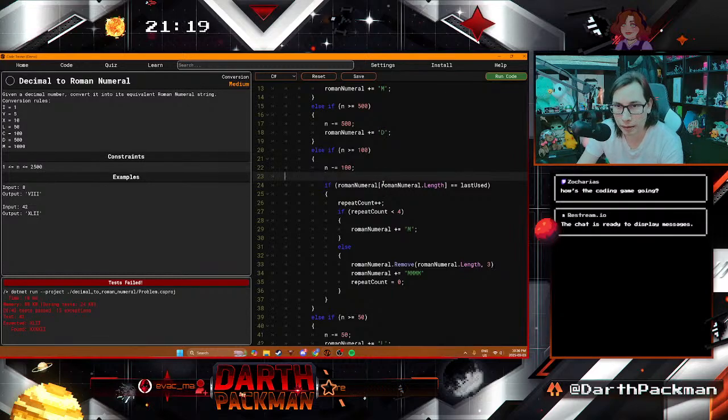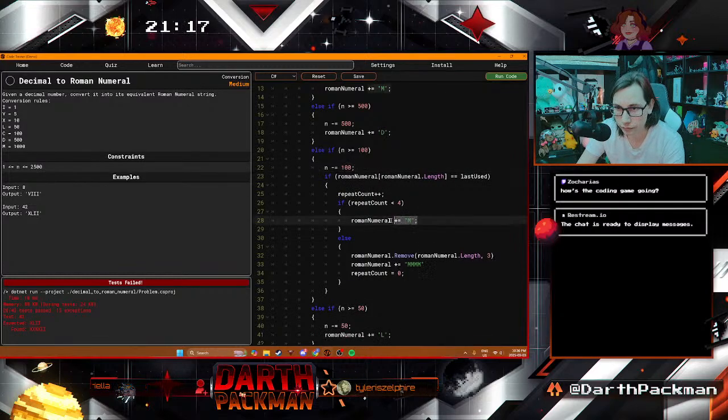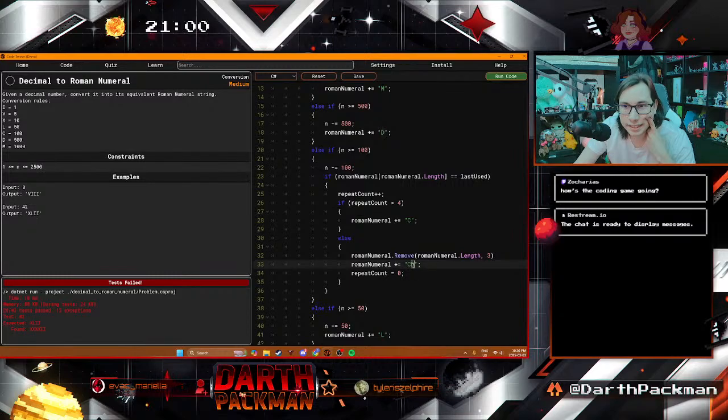Control C. That's fine. And then this becomes, instead of C, it becomes CD. So you pop off the 3, and instead of adding another C, you add CD instead. And then you reset the repeat count.